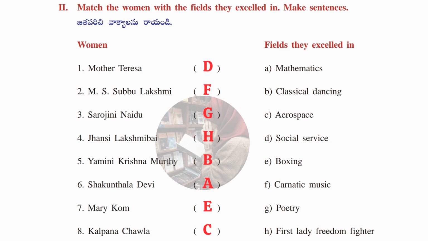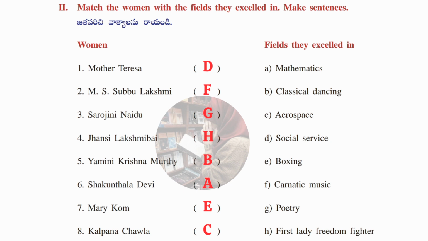Next, third one, Sarojini Naidu. Answer is G, poetry. Next, fourth one, Jhansi Lakshmi Bai. Answer is H, first lady freedom fighter. Next, fifth one, Rukmini Krishnamurti. Answer is B, classical dancing. Next, Shakuntala Devi. Answer is A, mathematics. Next, Mary Kom. Answer is E, boxing. Last one, Kalpana Chawla. Answer is C, aerospace. Okay, these are the answers of this match the following questions.